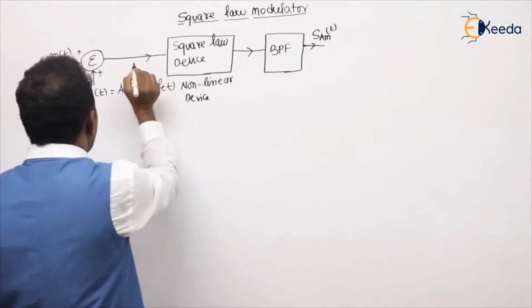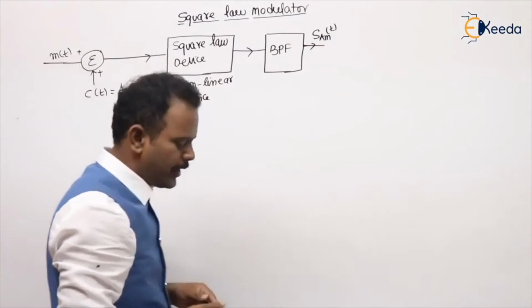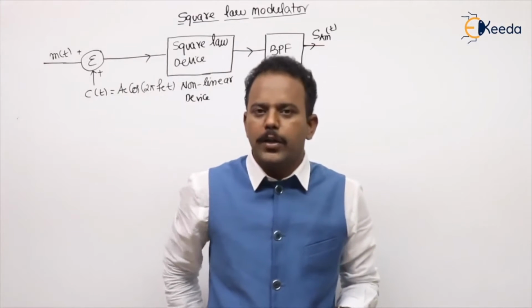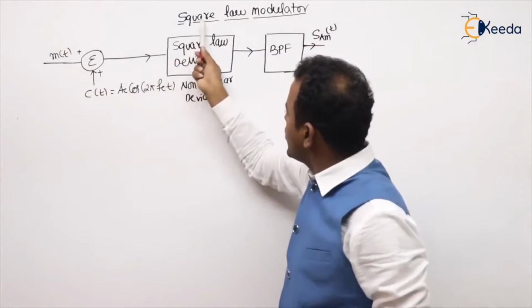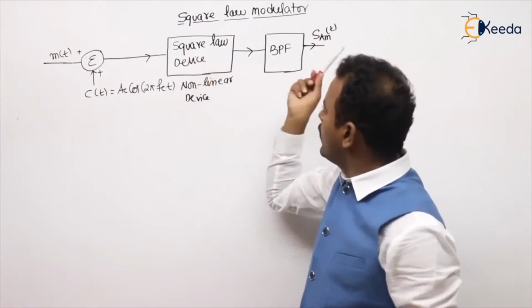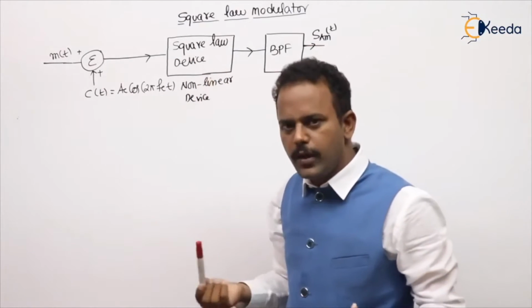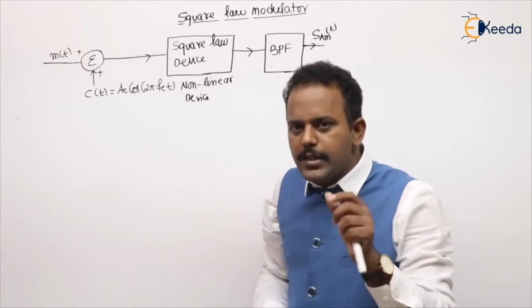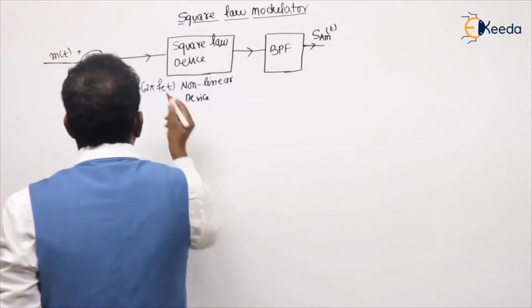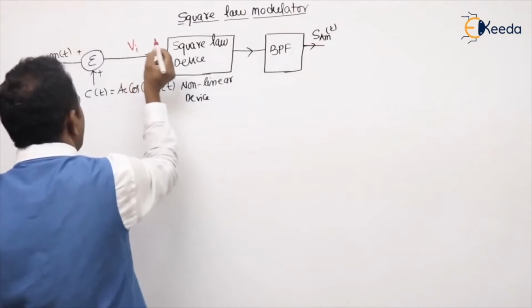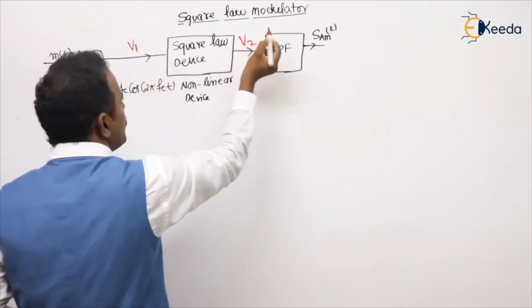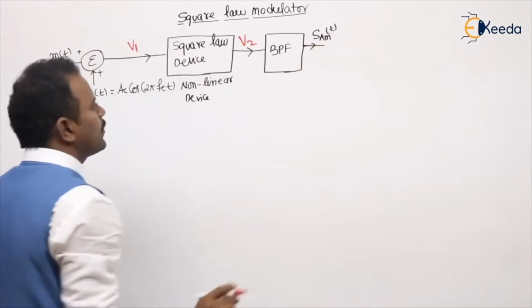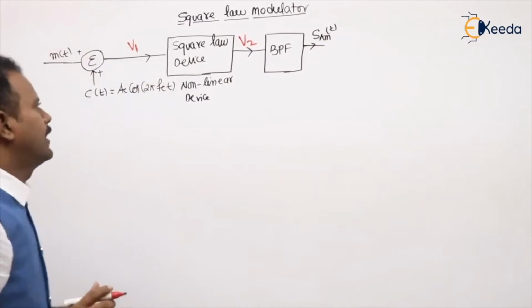This is the block diagram of a square law modulator. If you look clearly into that block diagram, we take in the message and carrier, as the name suggests, the square law modulator. The last block, common to all, is the band pass filter. For ease of understanding, I am taking some V1 and some V2. Anyhow, here we are getting the amplitude modulated signal.